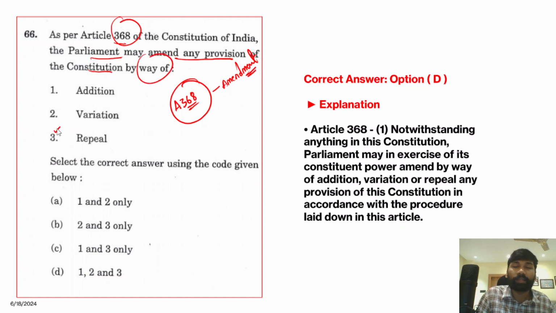Now the Indian Parliament can repeal any part of the Constitution, subject to the basic structure. Okay, so don't forget that it is subject to the basic structure, but it can repeal any part of the Constitution, and it can also vary, make additions, and make changes in the existing provisions of the Constitution. So all these statements, 1, 2, 3, are correct. So the correct answer for this question is option D, because Article 368,